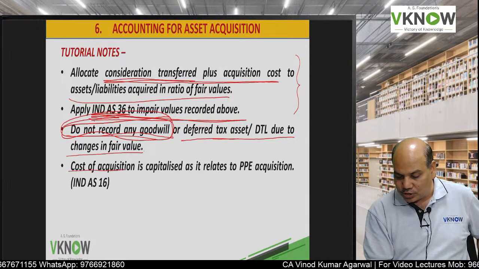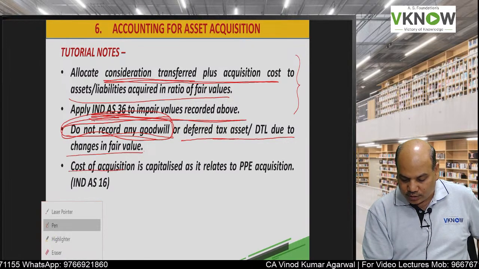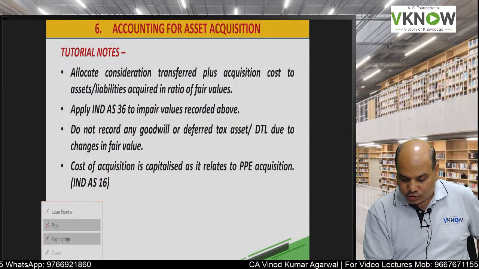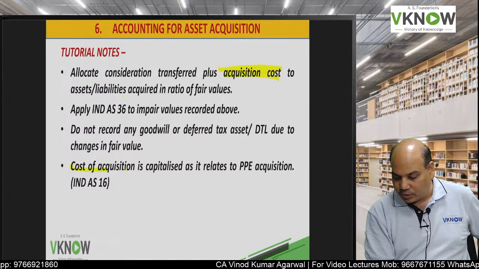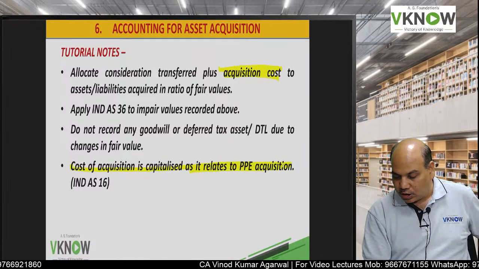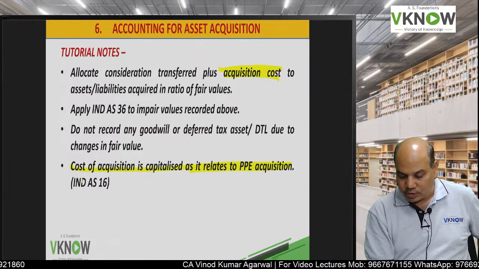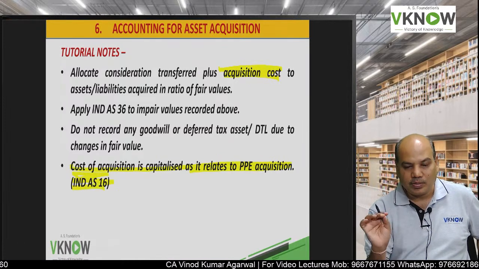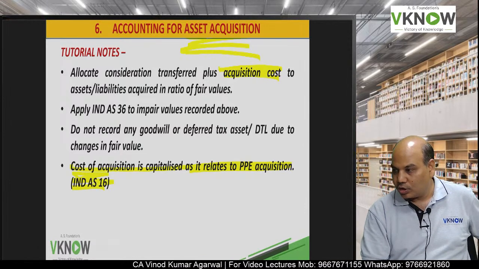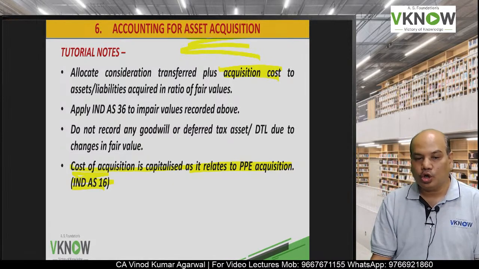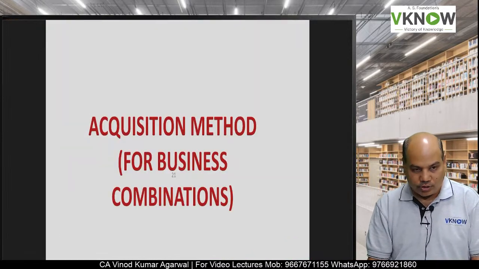Cost of acquisition, some questions are coming. Why is cost of acquisition capitalized? Cost of acquisition is capitalized because it relates to PPE acquisition under Ind AS 16. Remember, what I am telling you right now is the accounting of asset acquisition, not business combination.